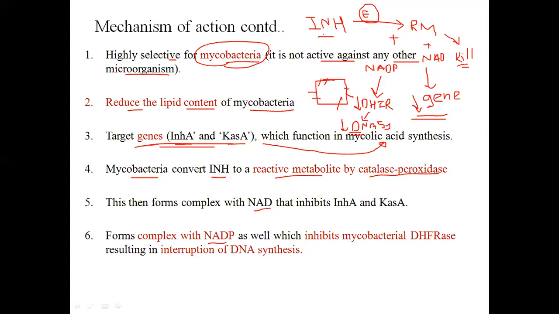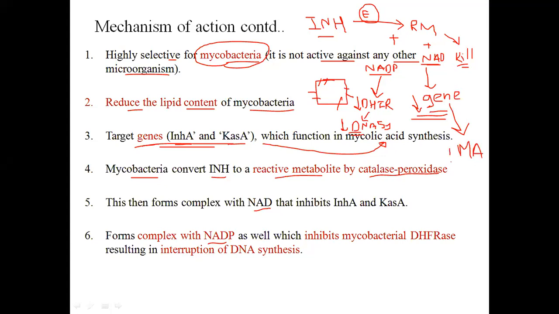INH is converting to a reactive metabolite with the help of the enzyme, and this is killing the mycobacteria. How? By forming a complex with NAD and by forming a complex with NADP. If it is forming a complex with NAD, it is reducing the gene, and this gene is responsible for synthesis of mycolic acid.